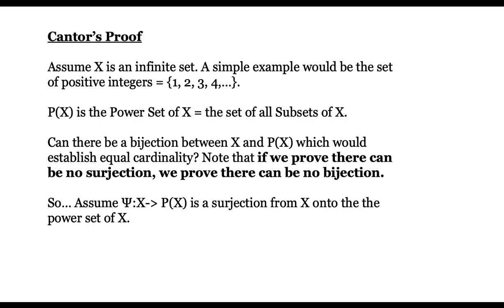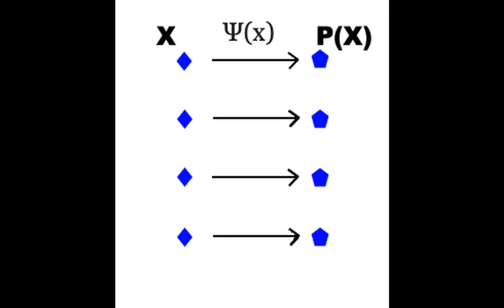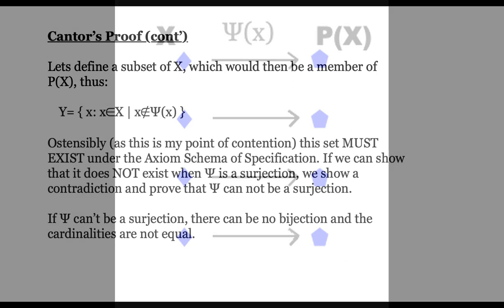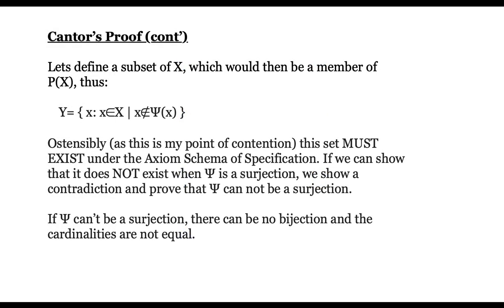So let's assume that psi, that's that Greek letter there, is a surjection from X onto the power set of X. Let's now define a subset of X, which would be a member of the power set of X, because it is a subset of X, Y, such that for all x that are elements of X, x is not an element of the subset that it maps to, psi of x.